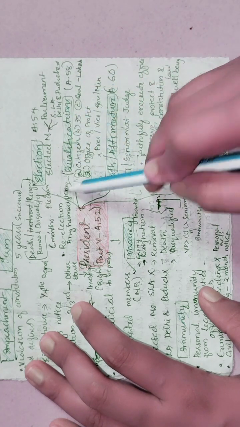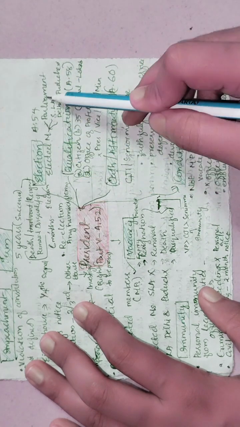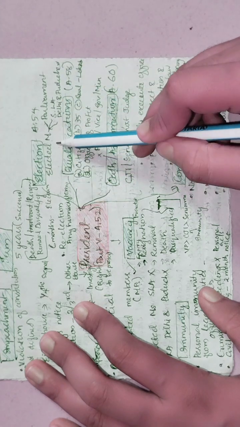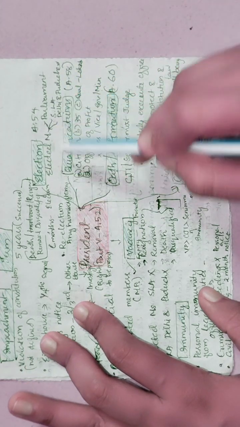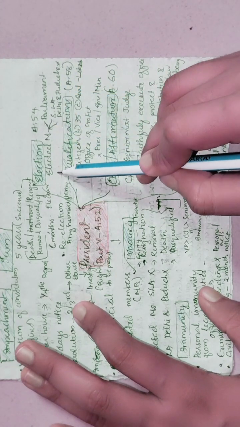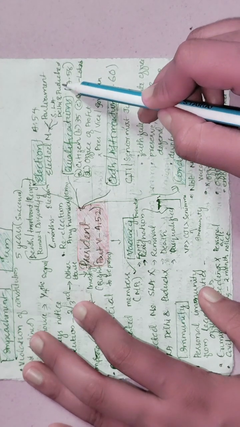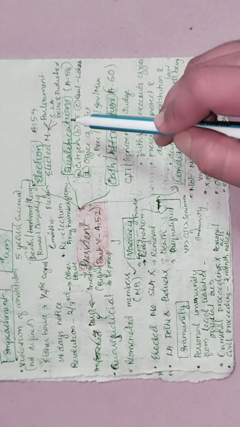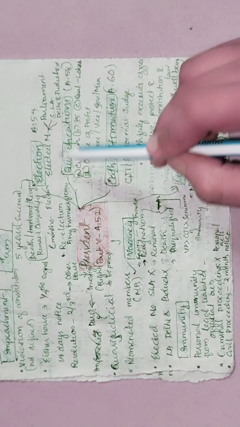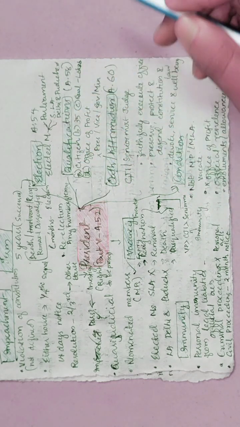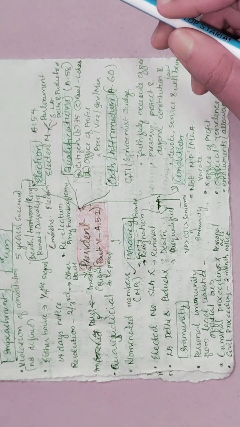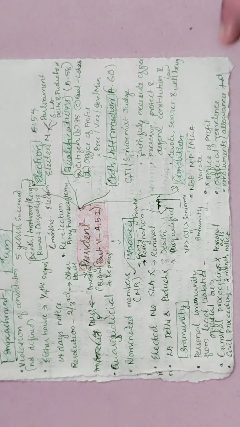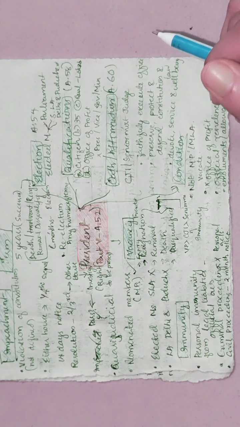They are the elected members of Parliament. Parliament means Lok Sabha and Rajya Sabha. Elected members of Lok Sabha, elected members of Rajya Sabha, elected members of State Legislative Assemblies, and elected members of the Legislative Assemblies of Delhi and Puducherry. Now, we should note that the nominated members of Parliament, the State Legislative Assemblies, or the Legislative Assemblies of Delhi and Puducherry are not allowed to take part in the election of the Indian President.